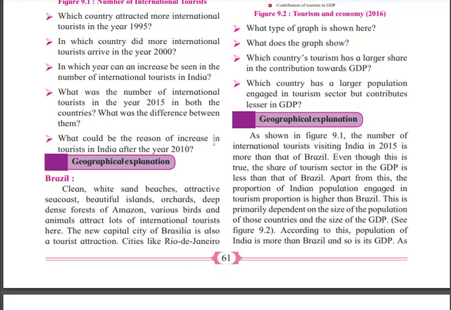The tourism employees are more in India, and this primarily depends upon the size of the population of those countries and the size of the GDP.